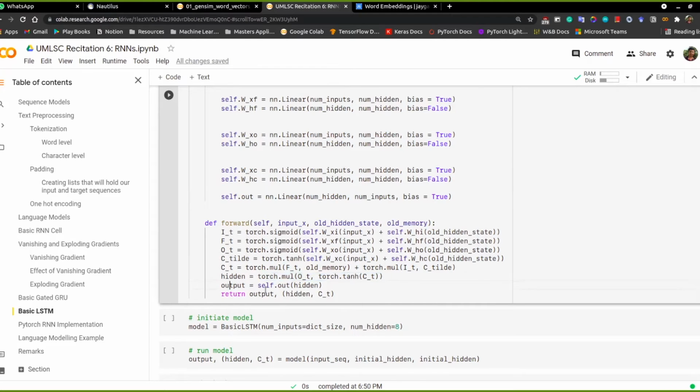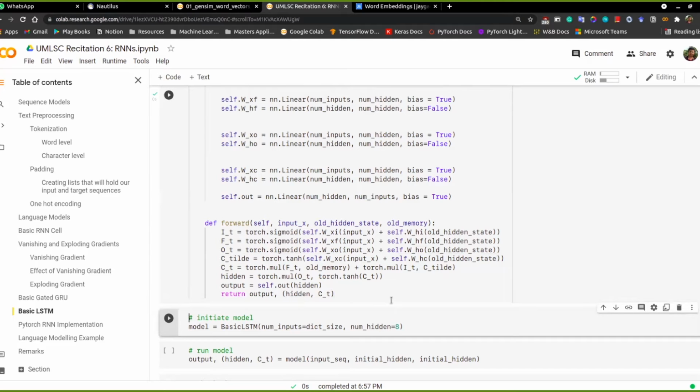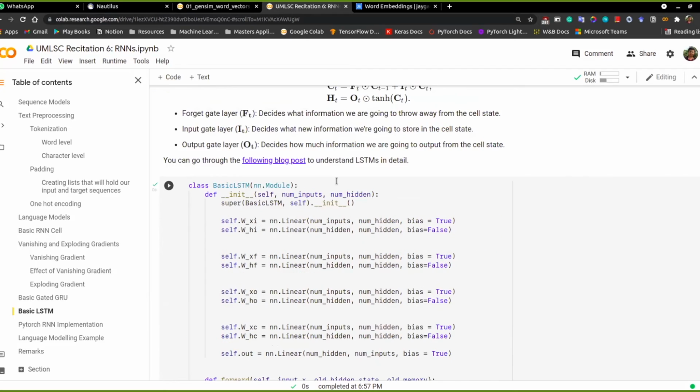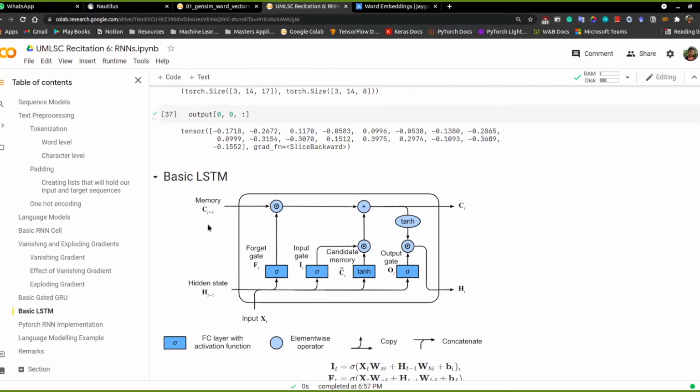Then you have this hidden state that we have obtained. You can run it through a fully connected layer, which is the output, and get the output out of it. For sentiment analysis and different tasks, the output size might depend on the number of classes. But here, since we are using a language modeling example, the outputs would be equivalent to the vocabulary size. And in this way it passes along the old hidden state and the old memory that we have, like h t minus 1 and c t minus 1.